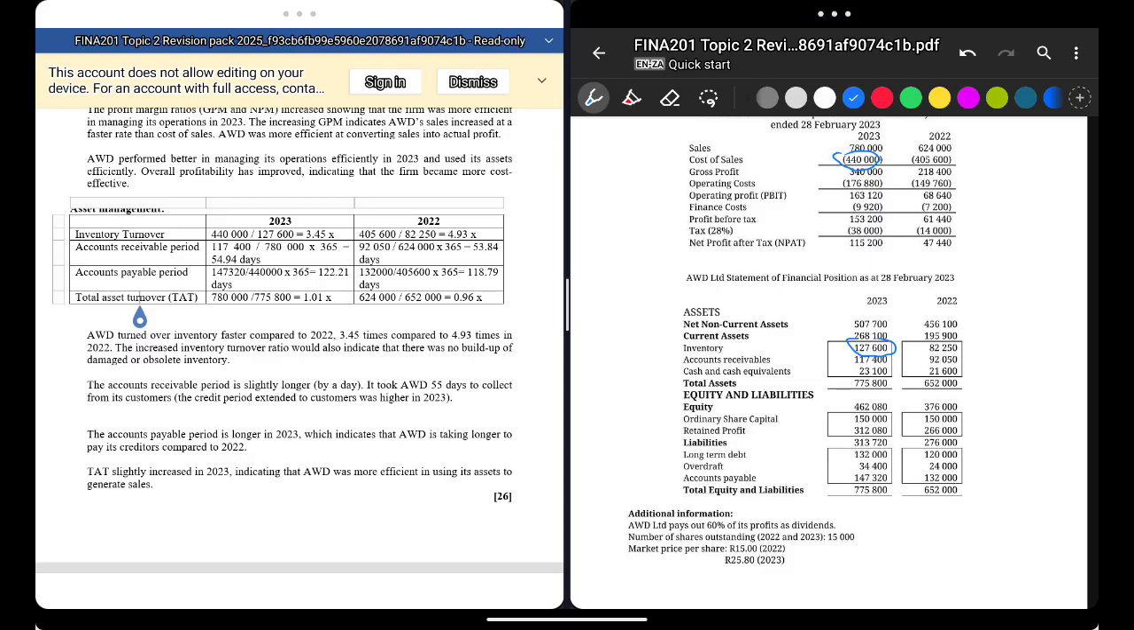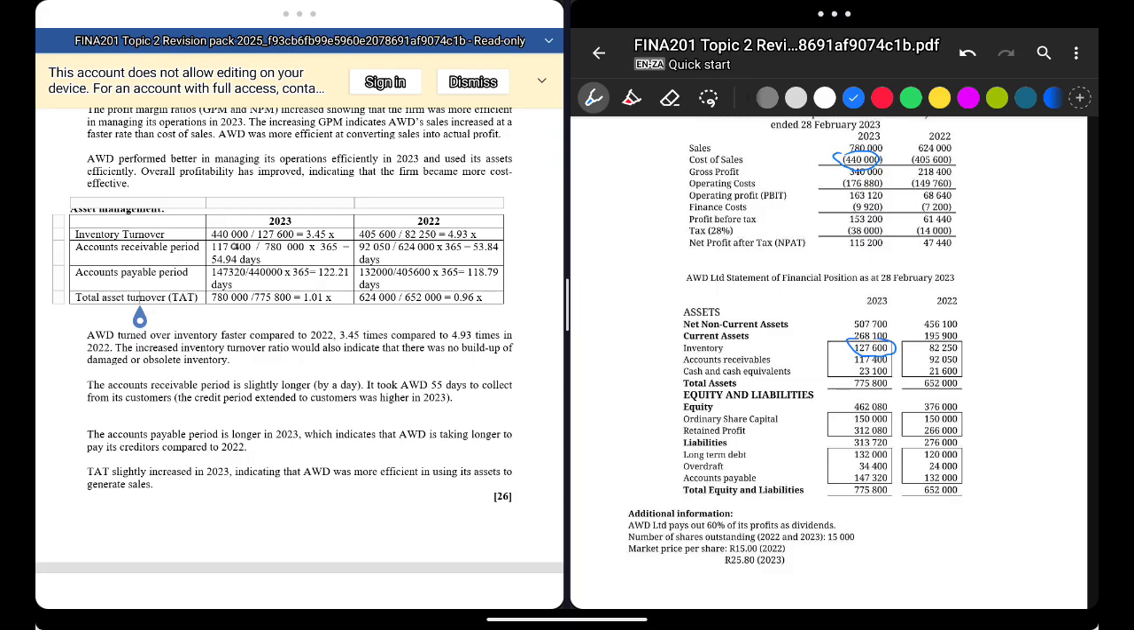So if you picture a business and you have a milkshake sitting there, it's going to get sold and the new milkshake is put back on the shelf. Get sold, and put the new milkshake back on the shelf. 3.45 times means about 3.5 times the milkshake was put back on the shelf. So the higher this is, the more the milkshake got replaced. That means more sales. Higher stock turnover, the higher the better. Don't forget that. So obviously that's inventory turnover.